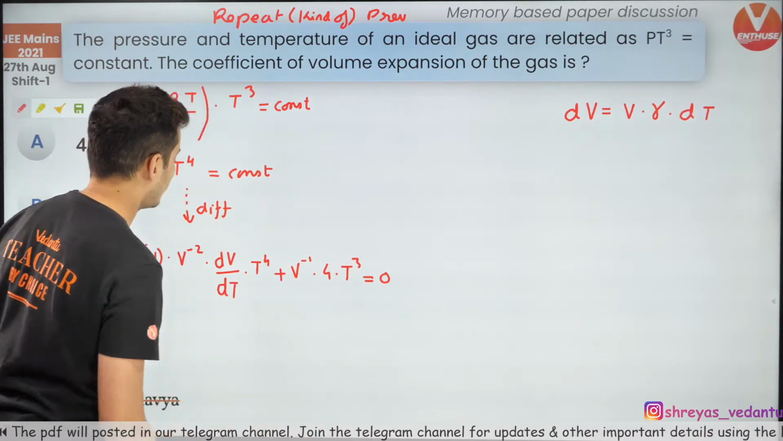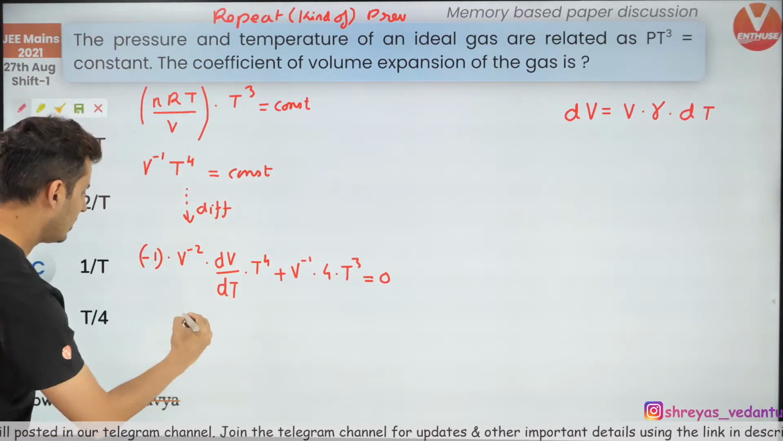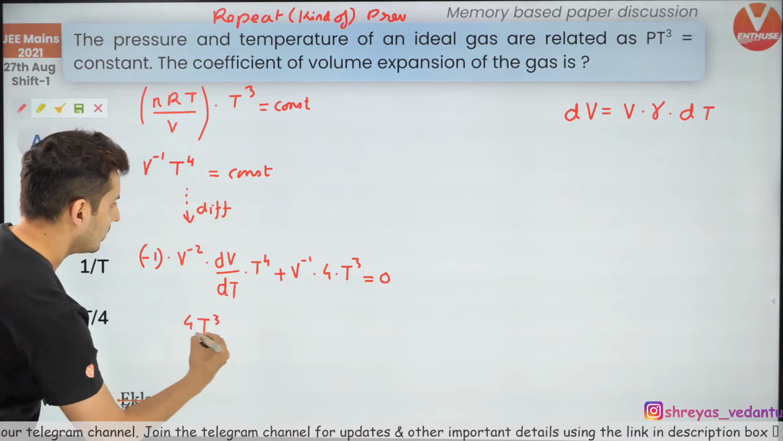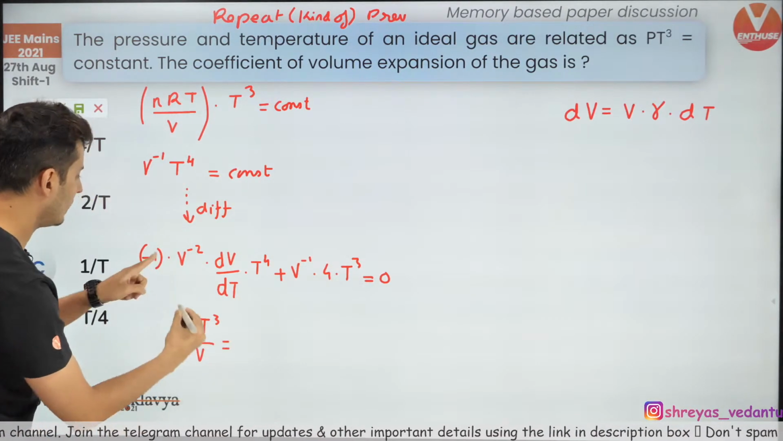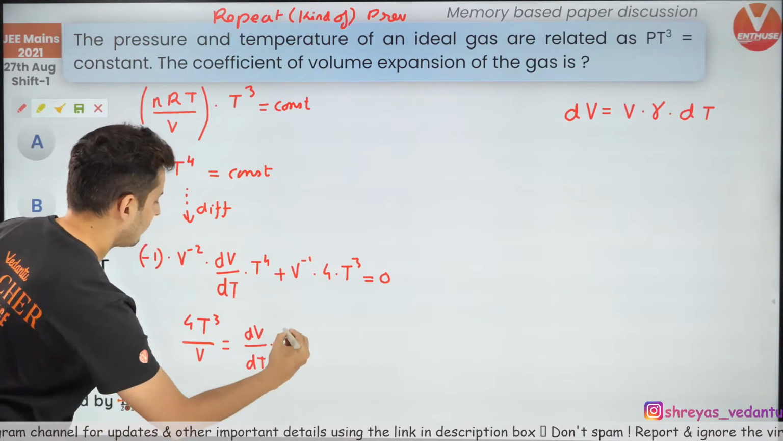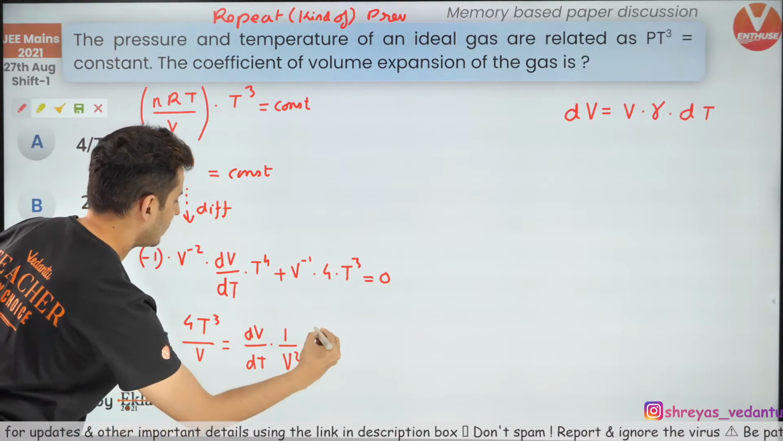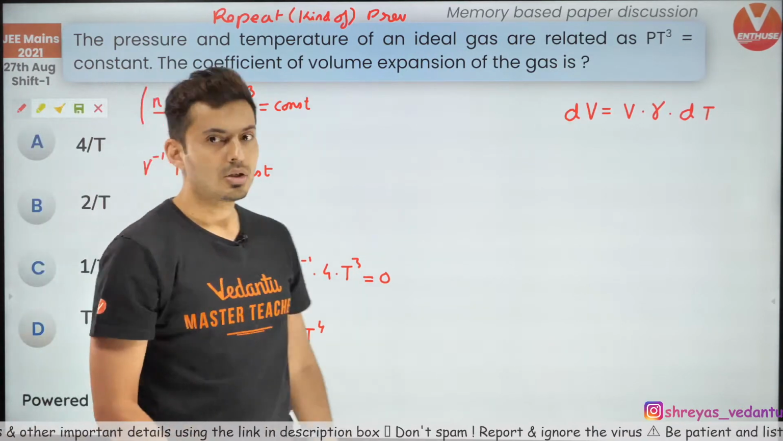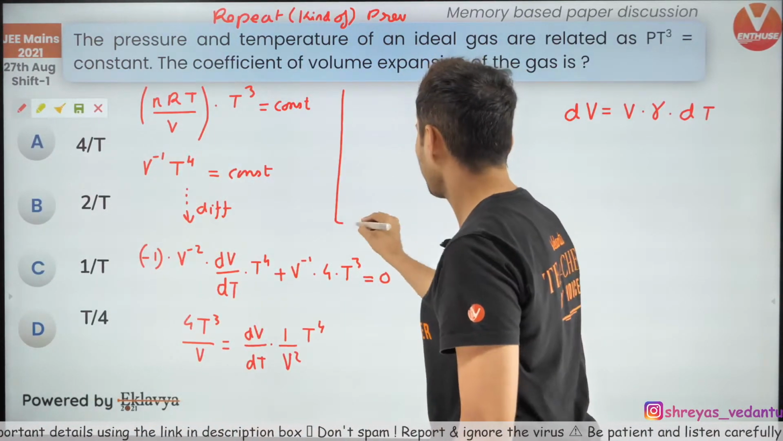The answer will be 0. Okay. Bring this term over there. So I'll have 4t cube divided by v is equal to dV by dt. You have 1 by v square below, and you also have t raised to 4 on the top. So let's see what do we get next then.